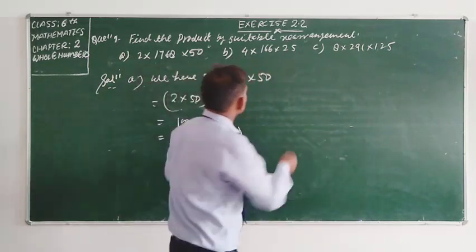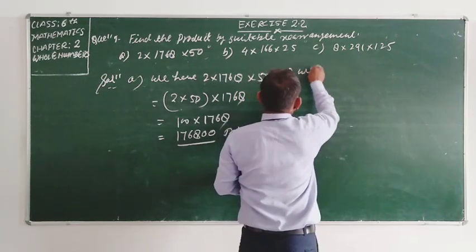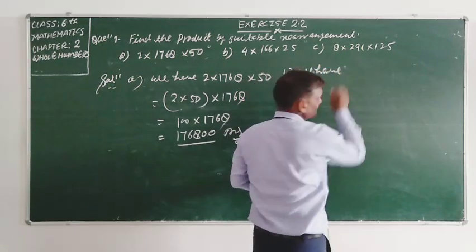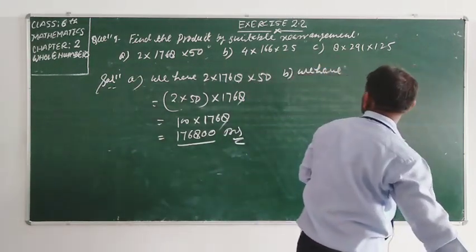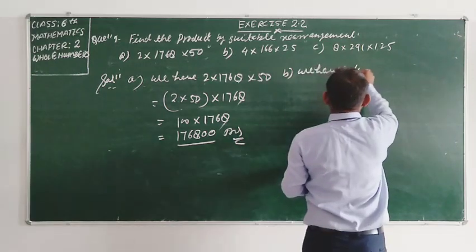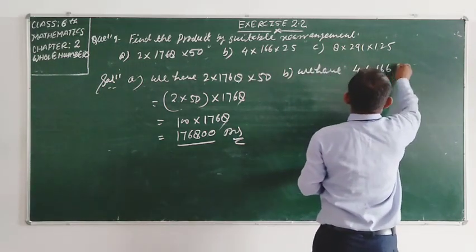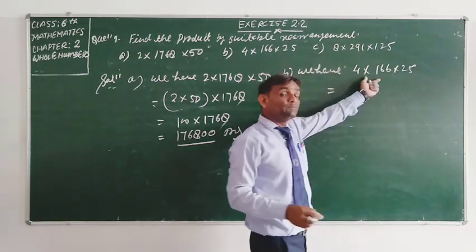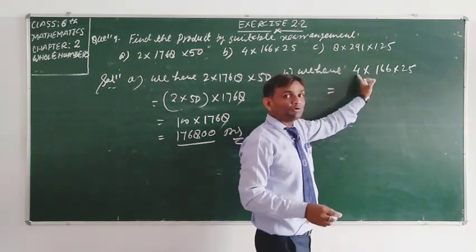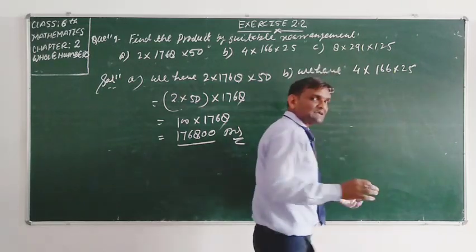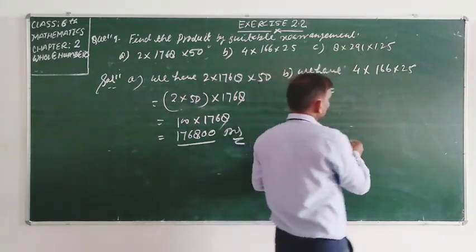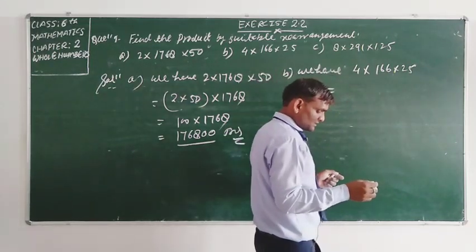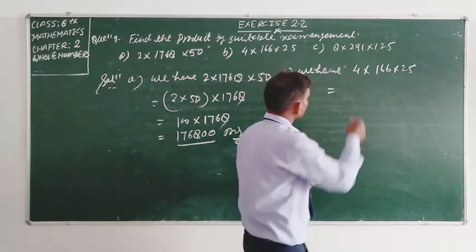So student, B part: 4 into 166 into 25. Which 2 whole numbers will you make the group? 25 and 4, because in its result we get the 0, and 0 makes my calculation easy.